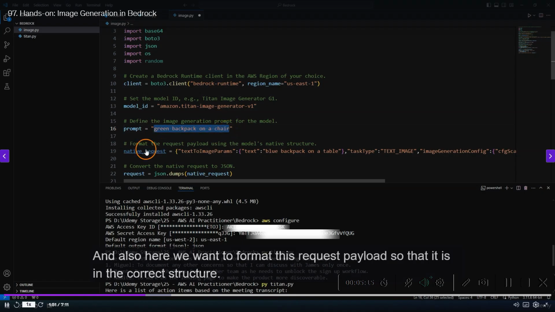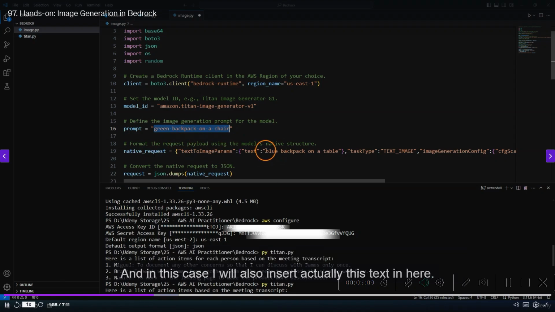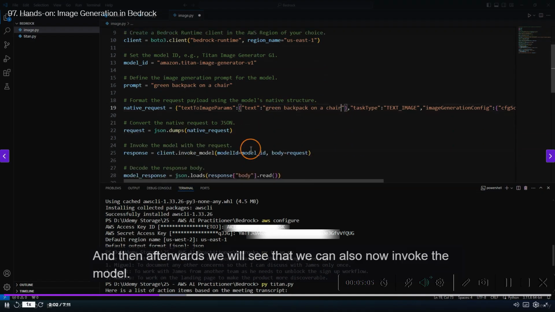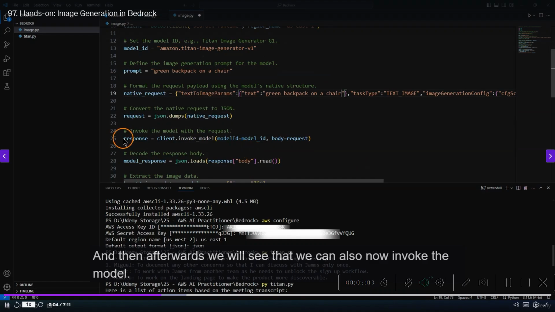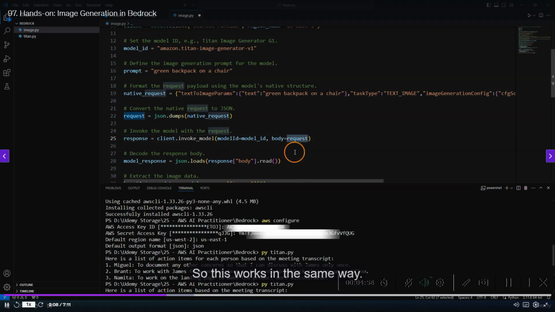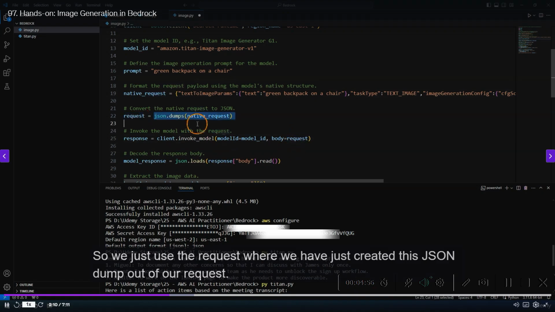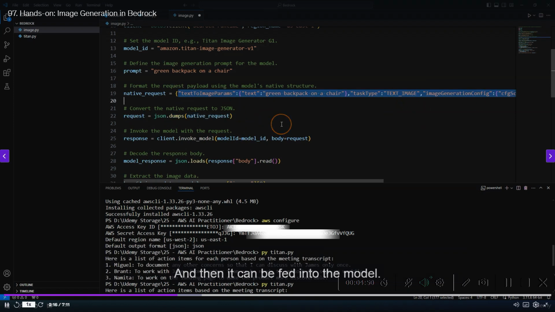And also here we want to format this request payload so that it is in the correct structure. And in this case, I will also insert this text in here. And then afterwards, we will see that we can also now invoke the model. So this works in the same way. So we just use the request where we have just created this JSON dump out of our request, and then it can be fed into the model.